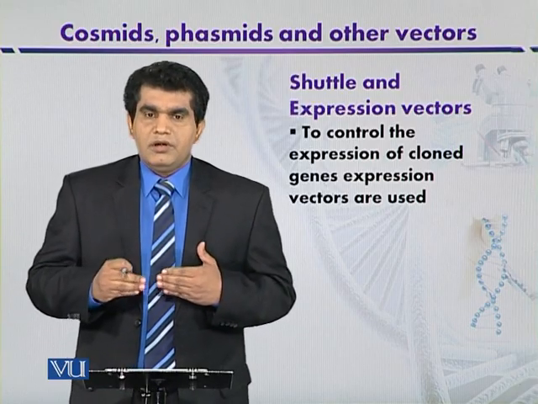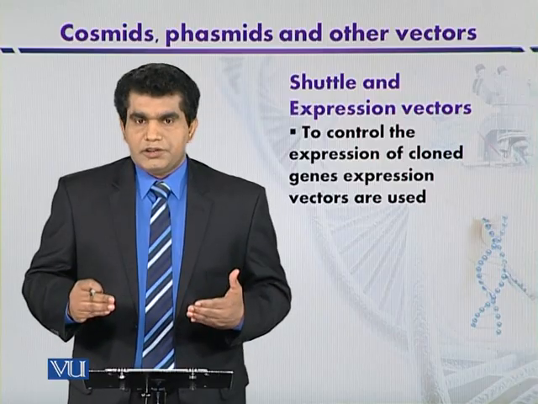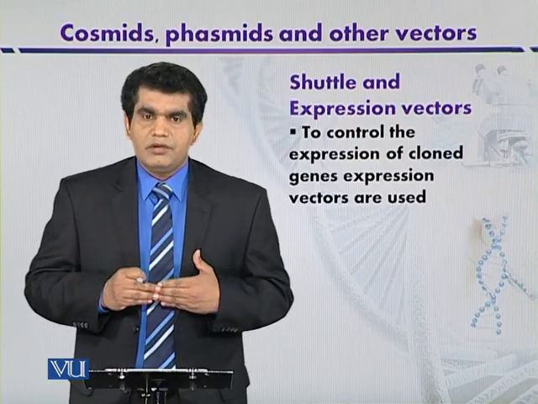They have been used to optimize the expression of the foreign gene.